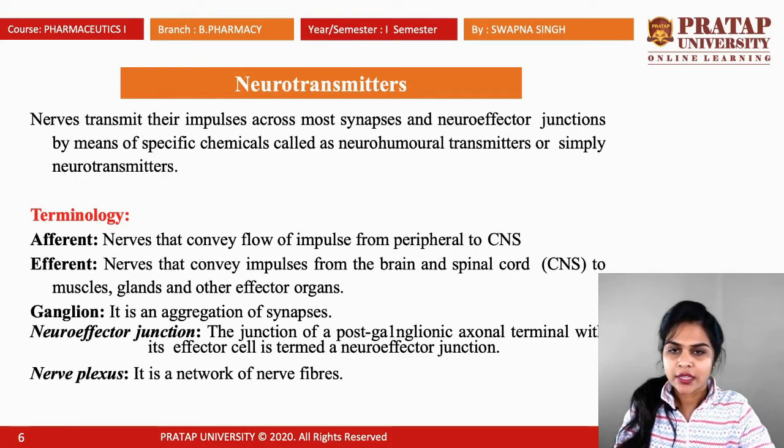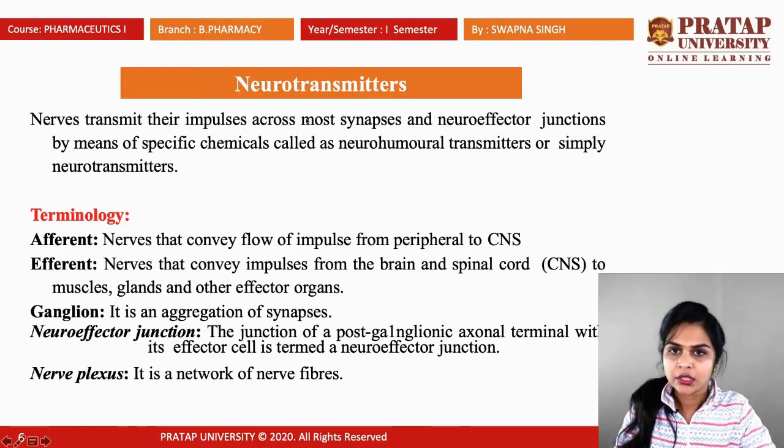Next is neurotransmitter. Nerves transmit their impulses across most synapses and neuroeffector junctions by means of specific chemicals called neurohumoral transmitters or simply neurotransmitters. See, neurotransmitters are chemical messengers. Neuro stands for nerve. Transmitter, that means that can transmit some message or some information.